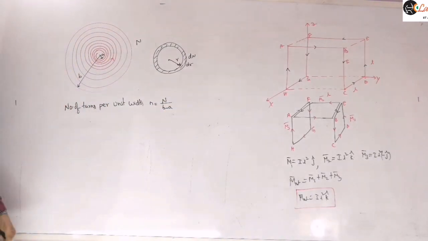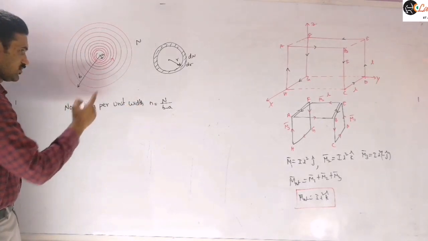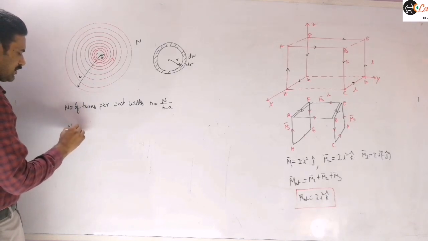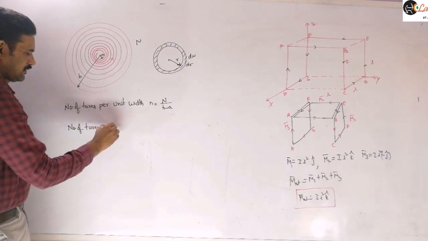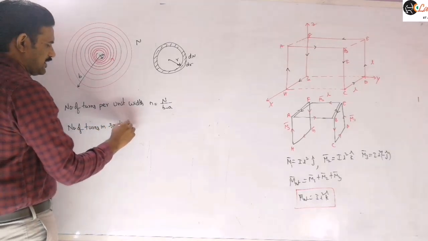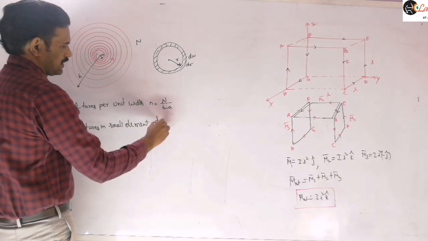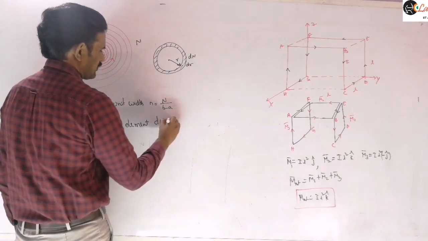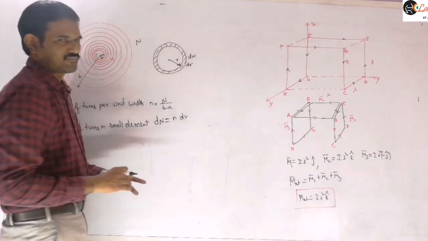Now the total number of turns in the small element, dn, we can write as small n into dr. Is it clear?